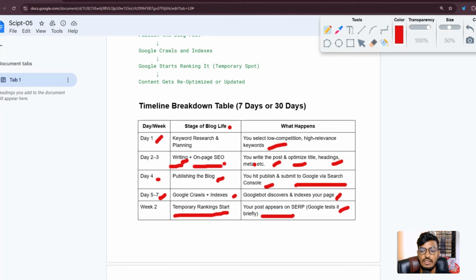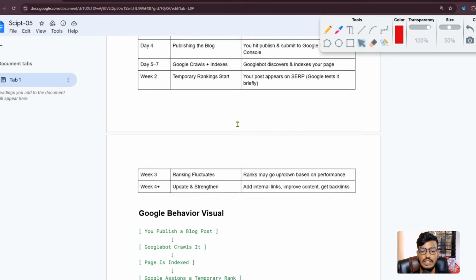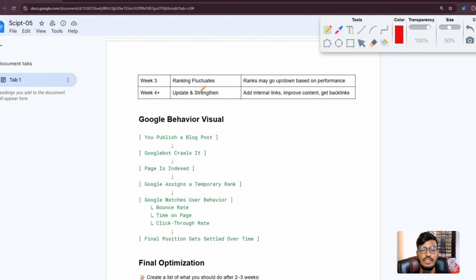Okay, so now let's go back to the topic again. You can see in week 3 ranking fluctuates. Your rank may go up based on performance. If you have a good blog post, then your rank can be higher. And in week 4, update and strengthen: add internal linking, improve content, get backlinks. When you upload your blog post, Google crawling and indexing will help you get some internal links, some backlinks and others.